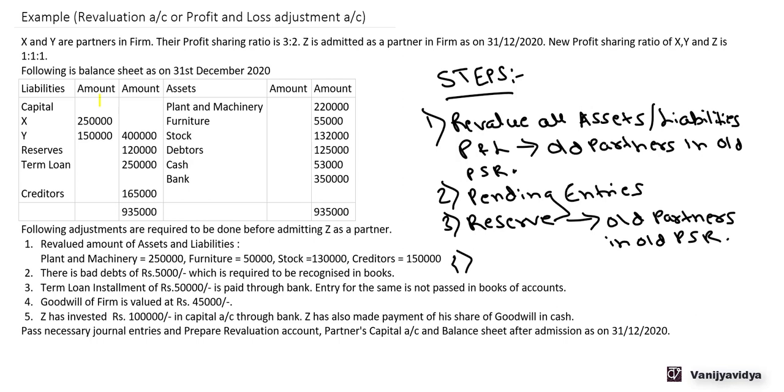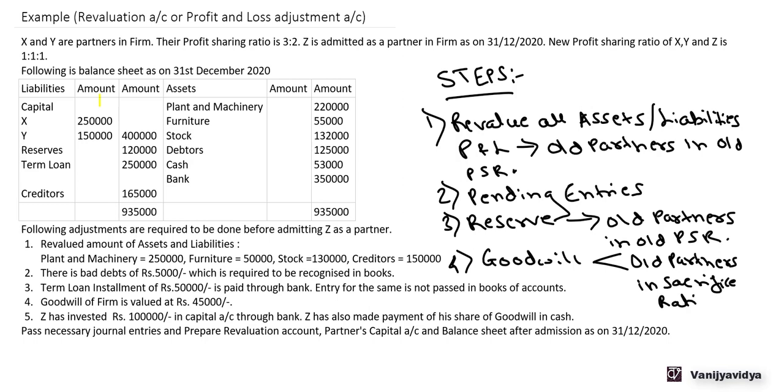And then finally, goodwill. The new partner will bring in his share of goodwill. His share of goodwill needs to be distributed to the old partners in the sacrifice ratio.